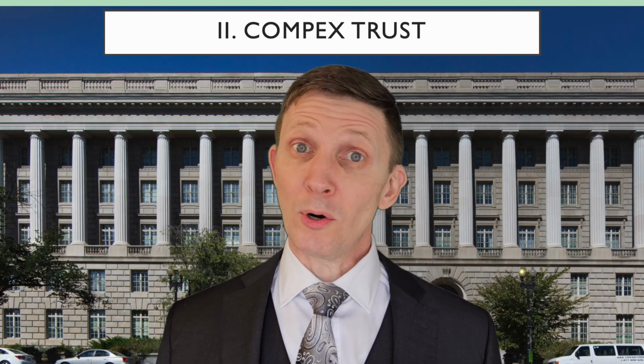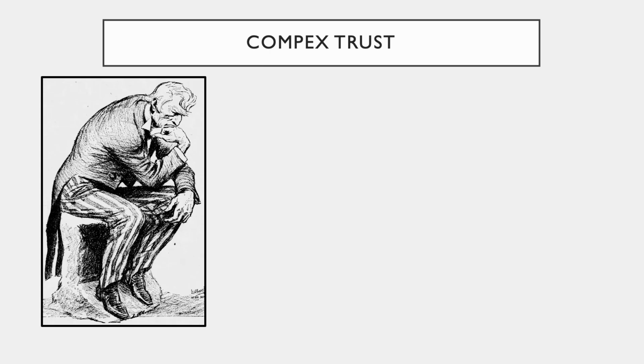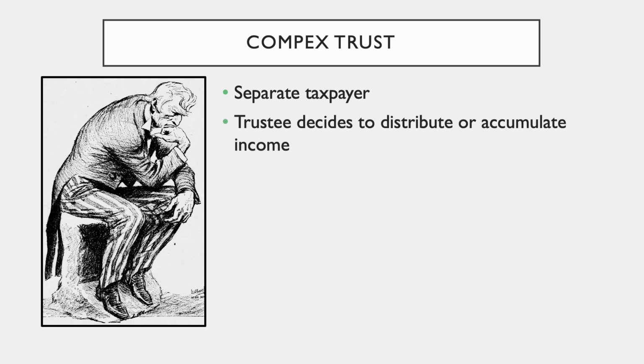Uncle Sam, or whoever is filing taxes for the trust, must think a little bit harder about a complex trust. The IRS also considers a complex trust to be a separate taxpayer. A complex trust allows the trustee to either accumulate trust income so the trust pays income tax, or to distribute trust income so the beneficiary pays the tax. Thus, a complex trust allows the trustee more discretion in making tax decisions than a simple trust.